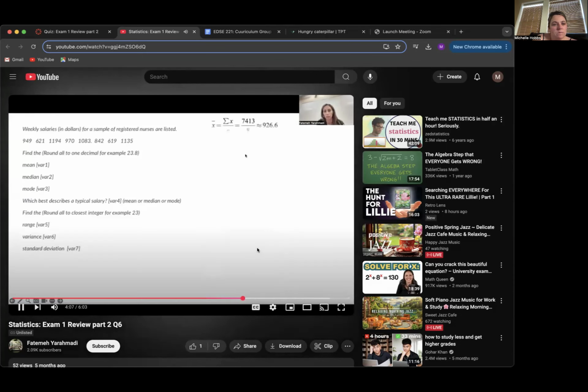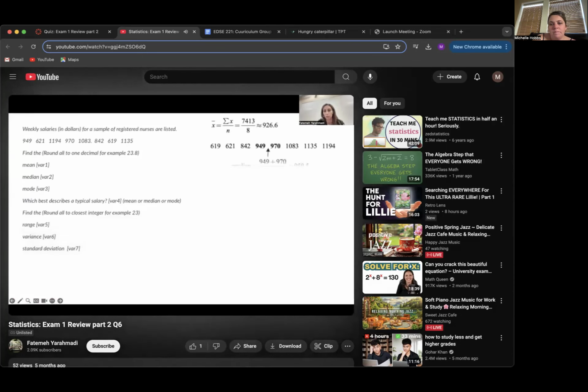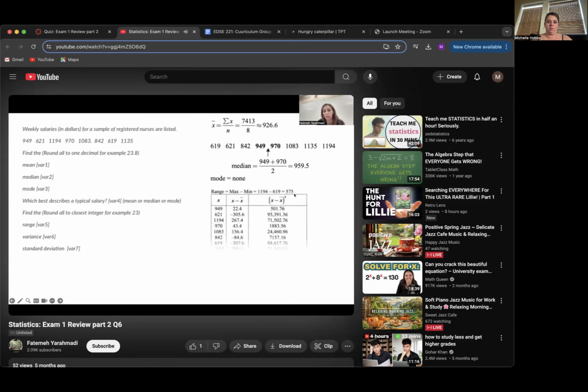Let's take a look at our step-by-step solution, for those of you who want to do the algebra. X bar, as you saw, is about 926.6. The median is 959.5 after rearranging the data from smallest to largest; the average of the middle numbers is your median. The mode doesn't exist, DNE. And the range is the maximum value minus the minimum value, which is 575.